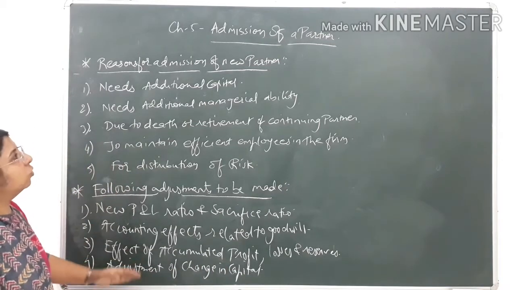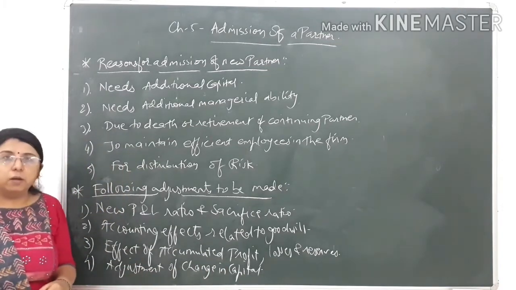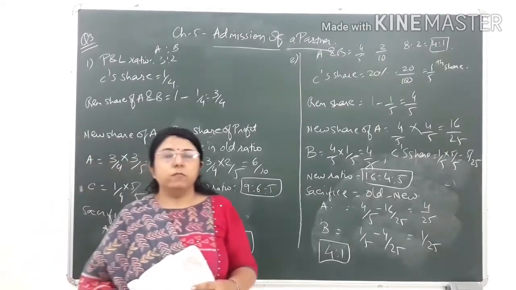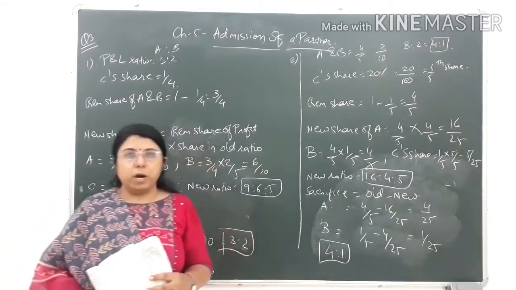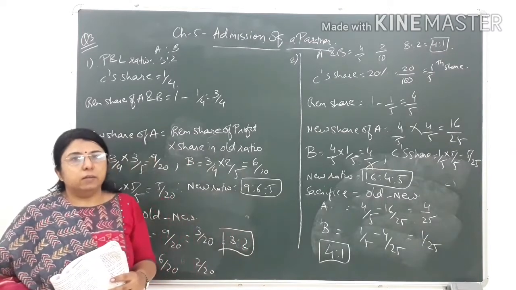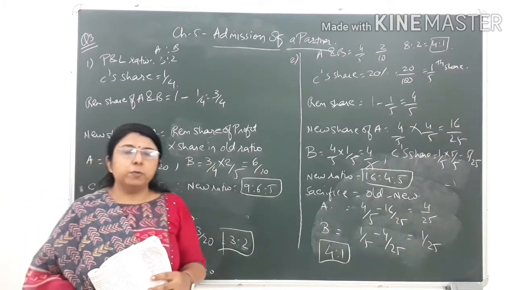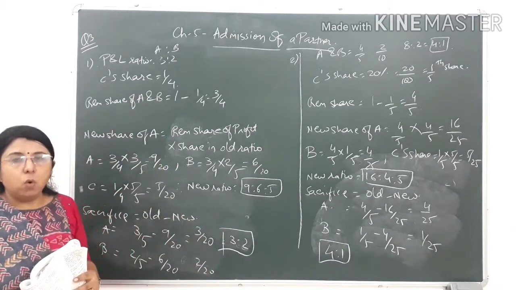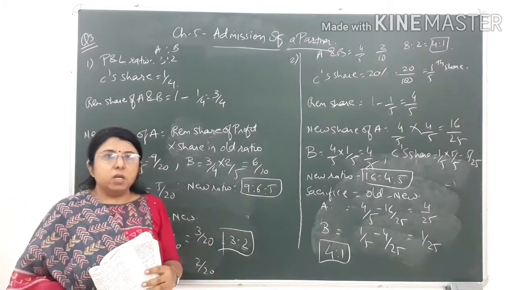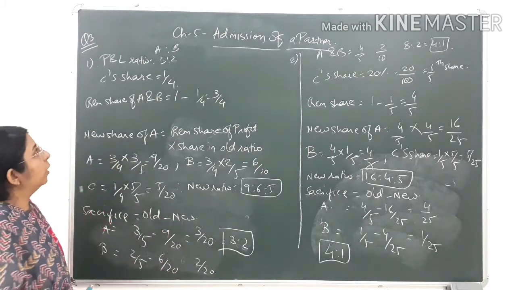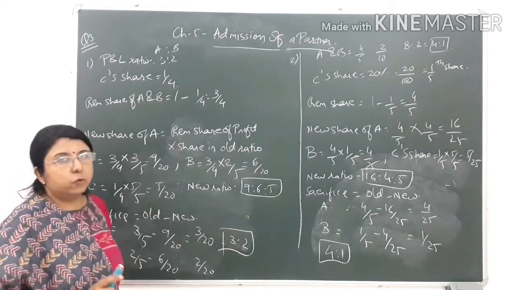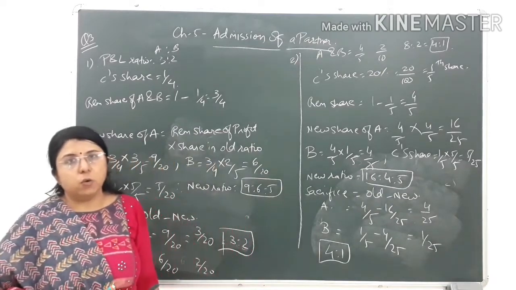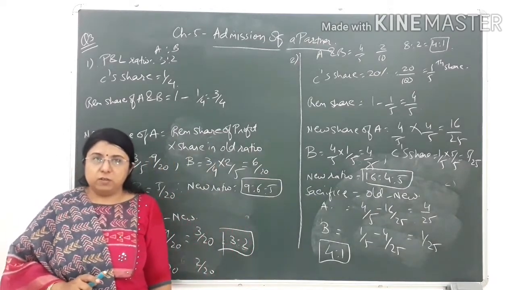So we have understood the basic concept of this chapter. Now, after understanding the reasons for which the admission of a new partner takes place, and the adjustments that are required to be made for it, we'll move on to the practical sums. The first point we studied for the adjustment was the new profit and loss sharing ratio, and finding the sacrifice ratio.